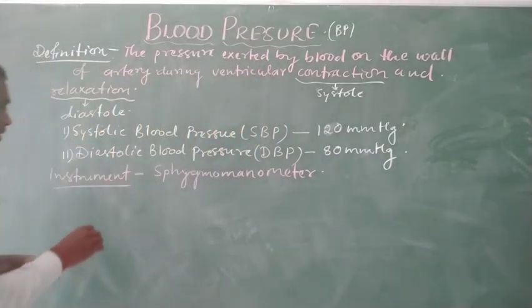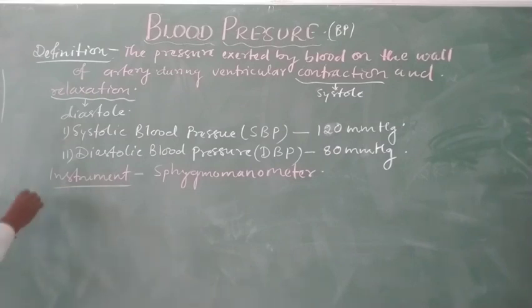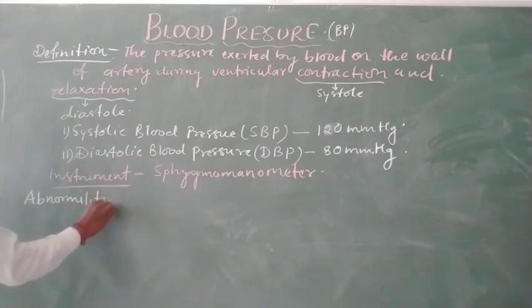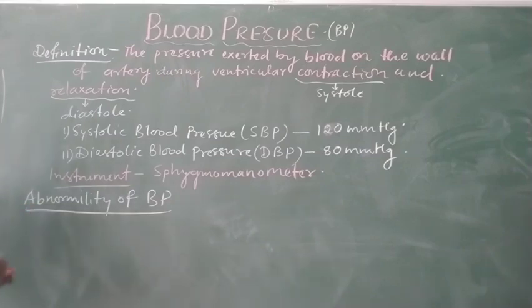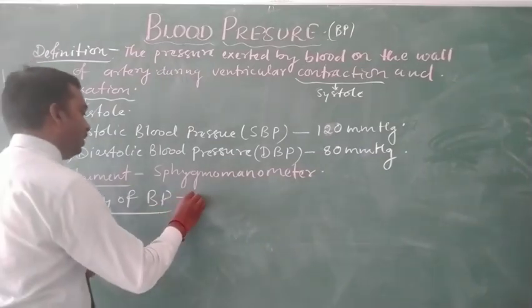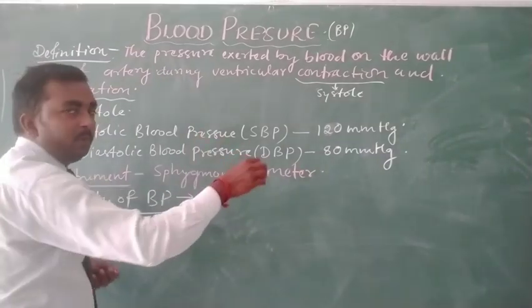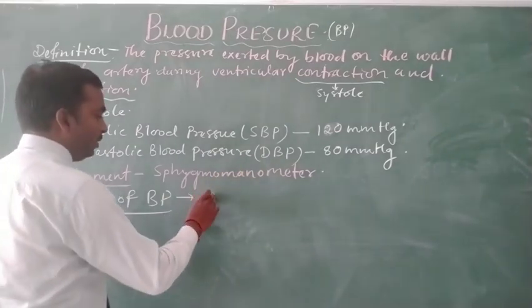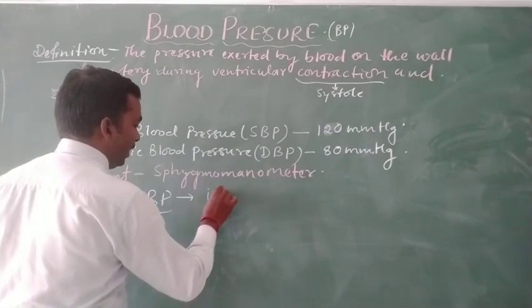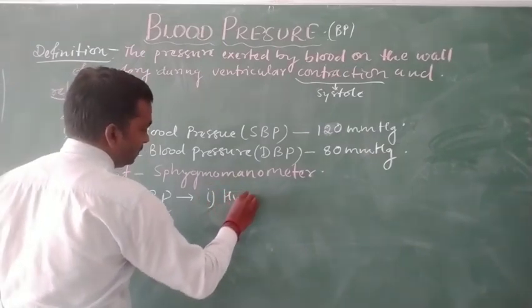The first abnormality, it is known as the abnormality of BP. So the abnormalities of BP will be divided into two categories. One is normal BP, but there is abnormal BP. The first is known as hypertension.